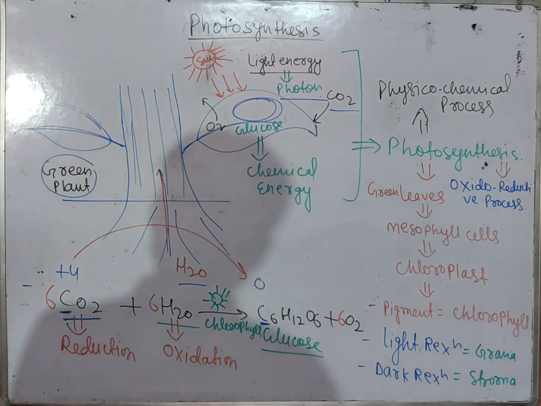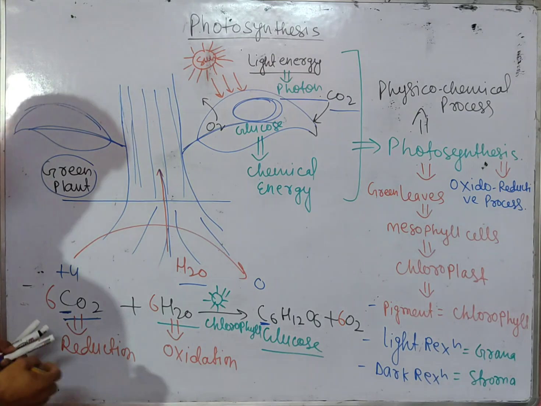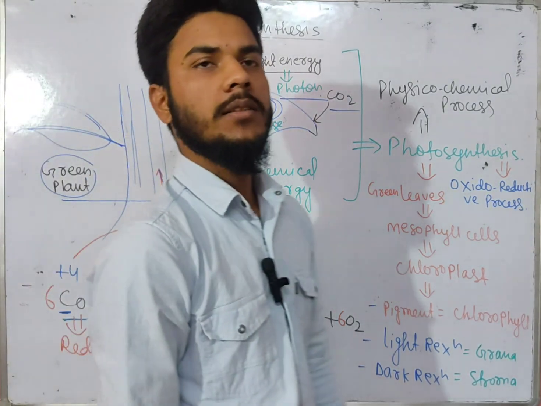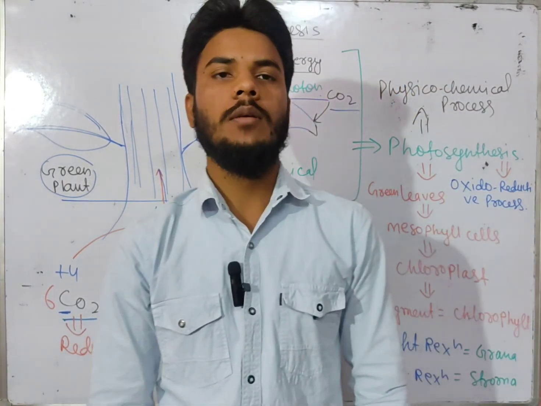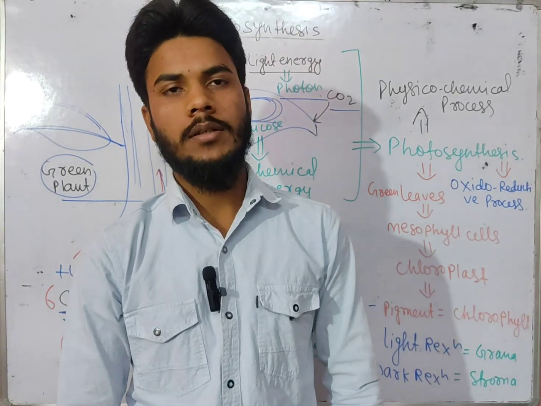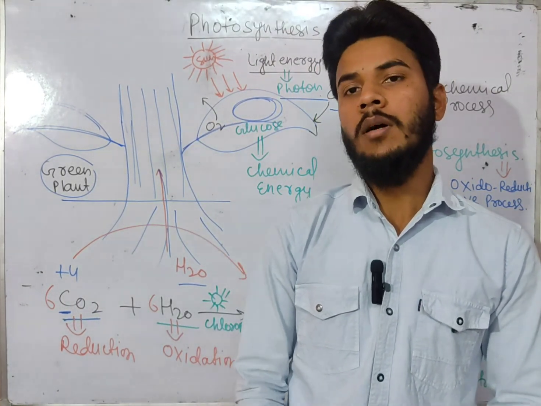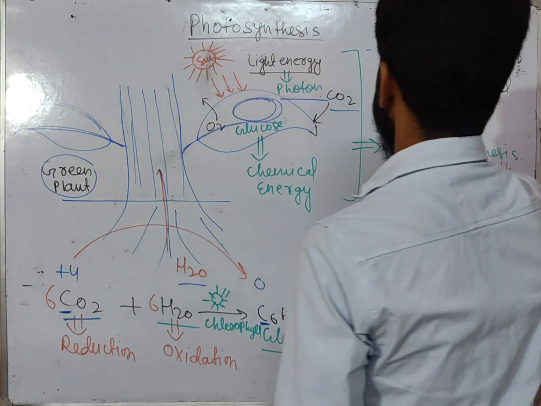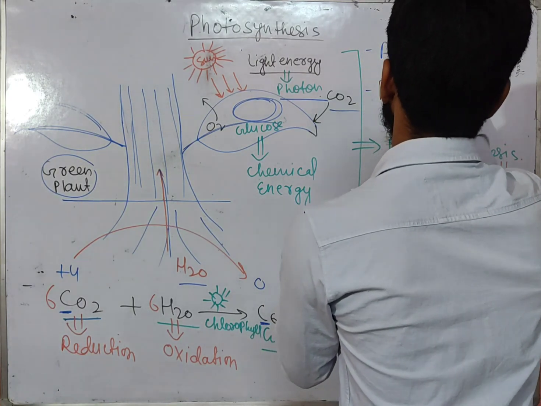One more thing I will tell you: here there is formation of glucose. So we also call this an anabolic process. As we know, in the living system a biochemical reaction is called metabolism, and there are two kinds of metabolism. One is the anabolic reaction and the second is the catabolic reaction. In anabolism there is synthesis of product, and in catabolism there is breaking down of the product. So we also call photosynthesis an anabolic process, where glucose is formed,